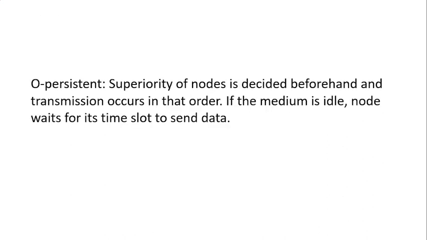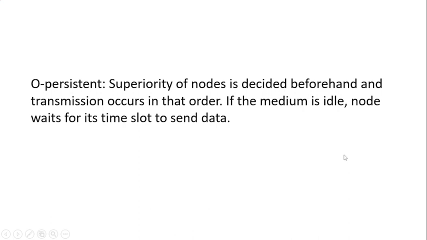The last one is known as O-persistent. There will be a supervisory node which is decided beforehand, and the transmission occurs in an order. If the medium is idle, the node waits for its time slot to send the data. This is how it works for O-persistent.